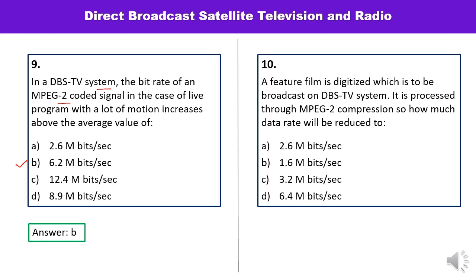Next question is, a film is digitized which is to be broadcast on DBS TV system and it is processed through MPEG2 compression. So how much will the data rate be reduced to? Data rate will be reduced to 1.6 megabits per second. Remember these figures. Answer is B.